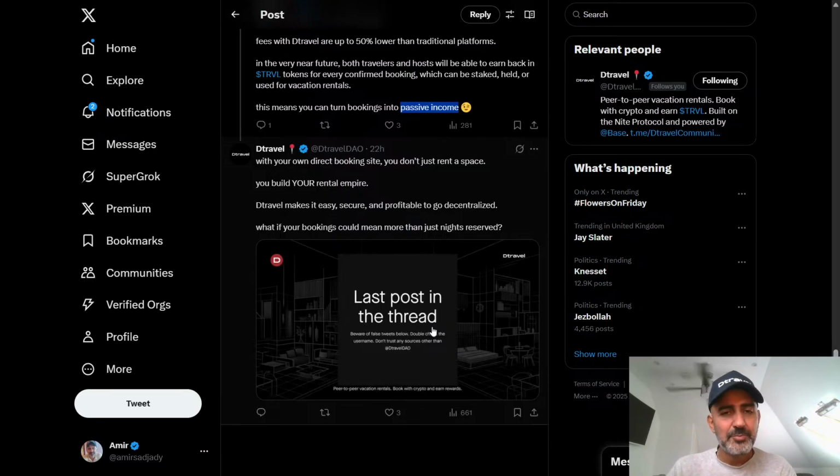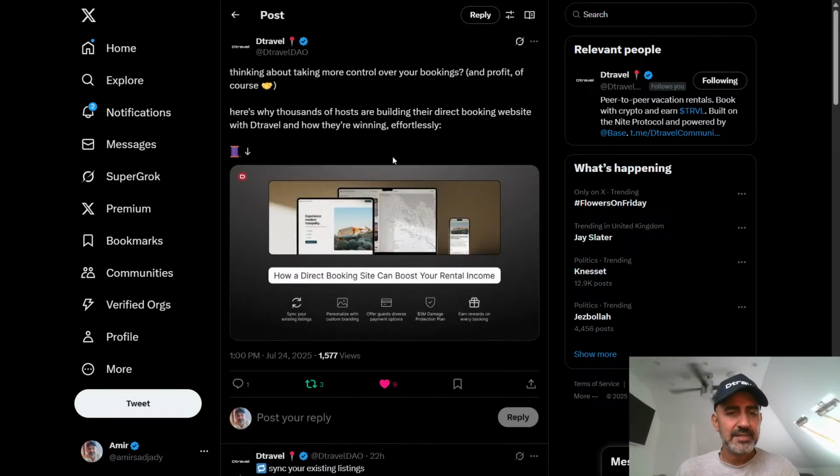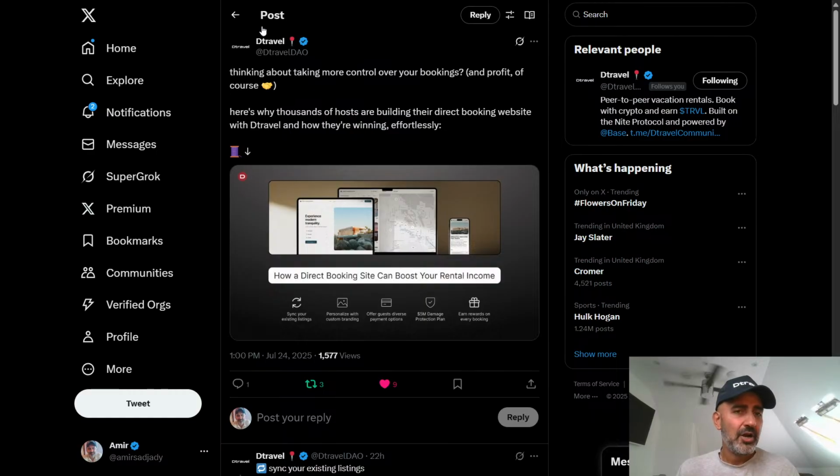With your own direct booking site, you don't just rent a space, you build your rental empire. Dtravel makes it easy, secure, and profitable to go decentralized. What if your bookings could mean more than just nights reserved, right? So this is quite a really powerful explanation on Dtravel.